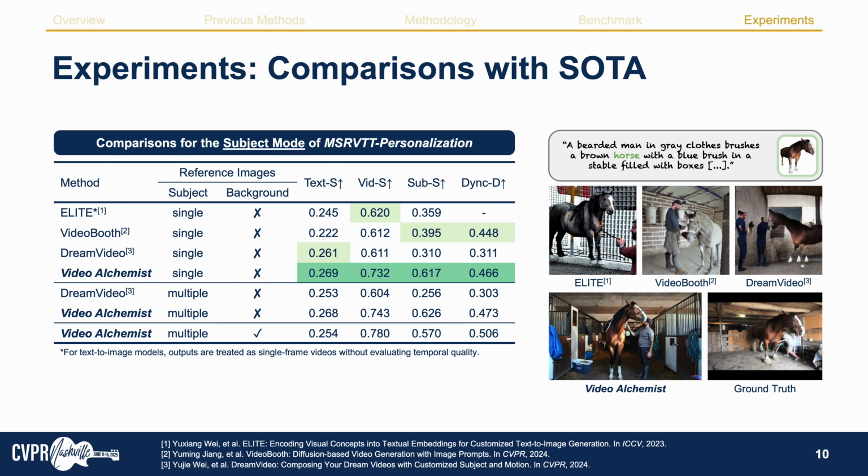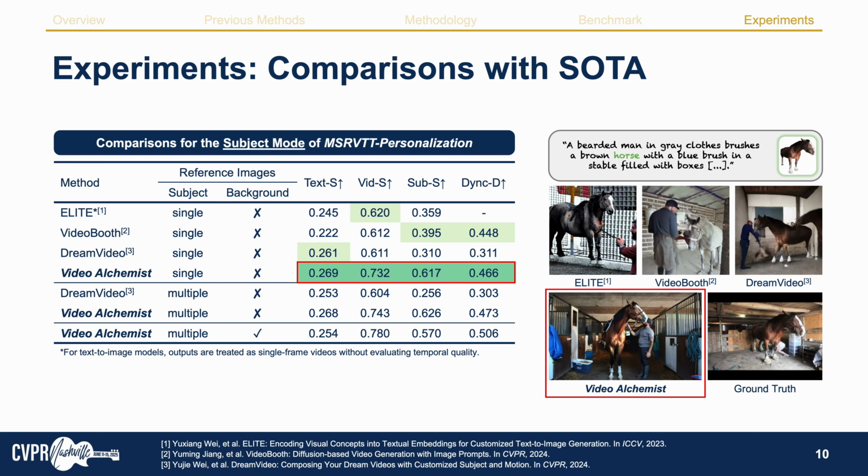Here, we compare with the existing personalization models for the subject mode of our benchmark, where we input the entire reference image as the condition. Compared to the existing methods, our results closely match the input text prompt and reference image while showing natural motion and pose variation.